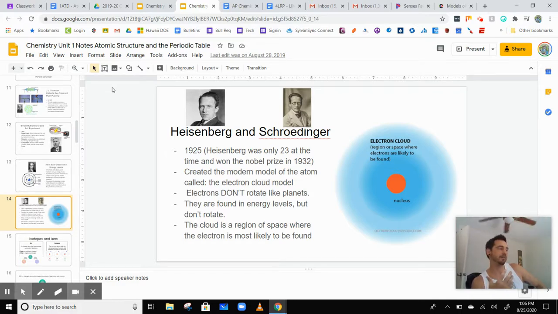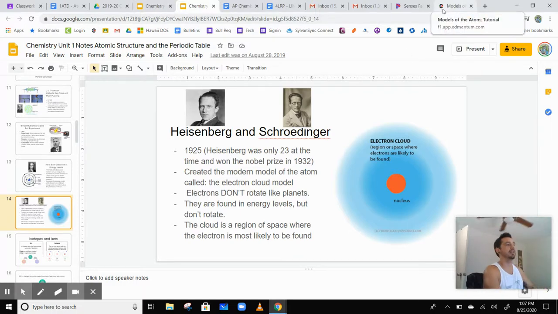Really, the Bohr model and the Schrodinger model are very similar in idea. It was really the math that separates these two, and the math is very, very complicated. It involves calculus, so it's kind of hard to explain in general terms. But as best we can explain it, Bohr thought they rotated like planets around the sun, and Heisenberg and Schrodinger said nope, they don't rotate. They move pretty randomly, but you can find them in a certain space. They are in a certain space. Okay, so that's all the atomic models.